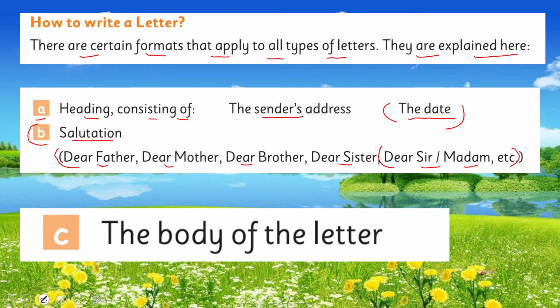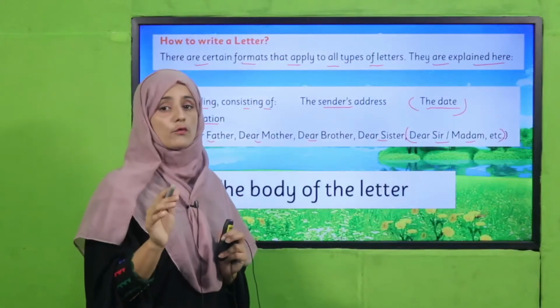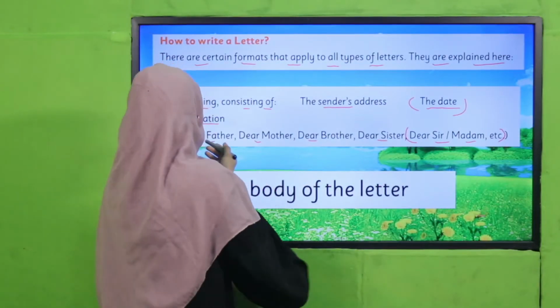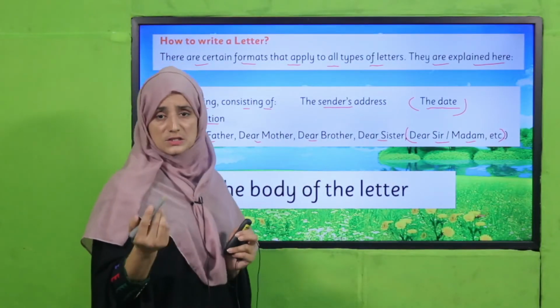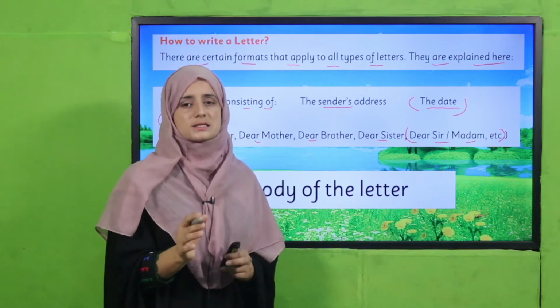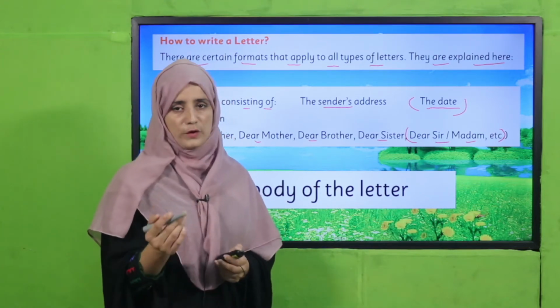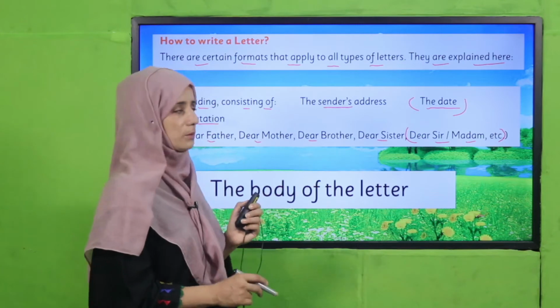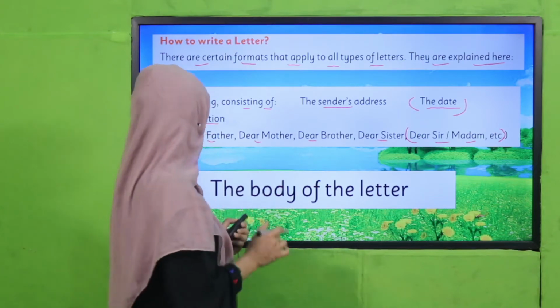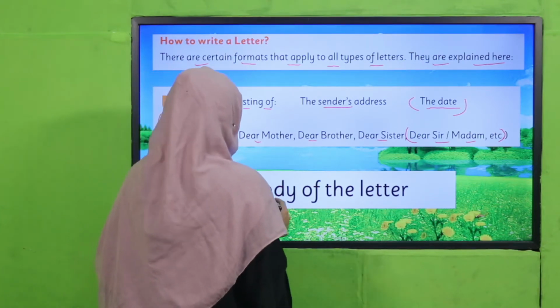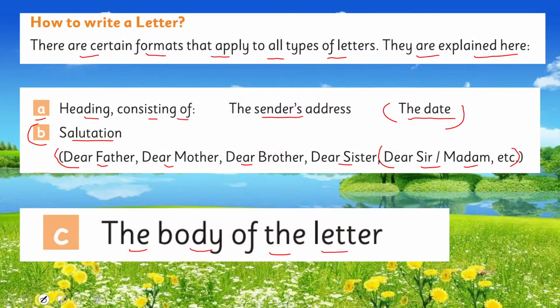So dear sir, madam, etc., these salutations are for formal letters, and father, mother, brother, sister, dear cousin, anyone else that you are writing to, your friends and family members, there is no need to be formal. These are informal. And number 3 is the body of the letter, the whole structure that includes the whole body that we are discussing in the letter. This is called the body of the letter.